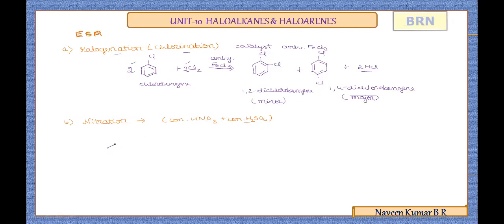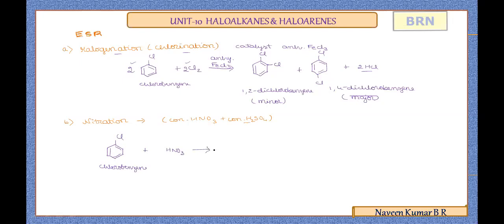Now we'll take the same example, chlorobenzene. Here I will just show the reactivity. I will not balance the equation like what we have seen in the earlier case, with 2 and 2HCl. Here water will be formed as a side product. I will just show the formation of the products, because balanced equations are not necessary in these organic topics. So it is treated with nitric acid.